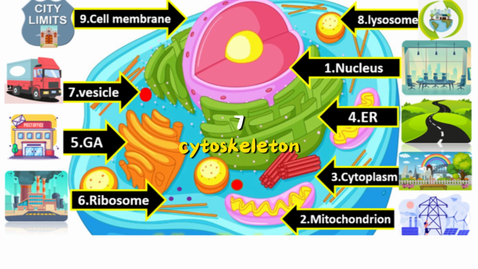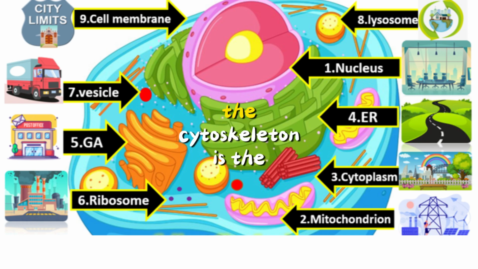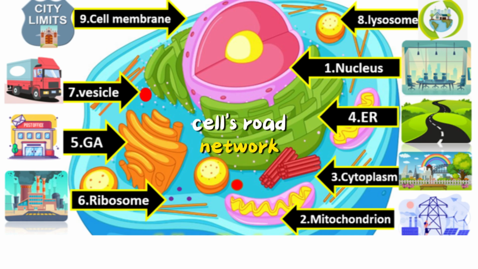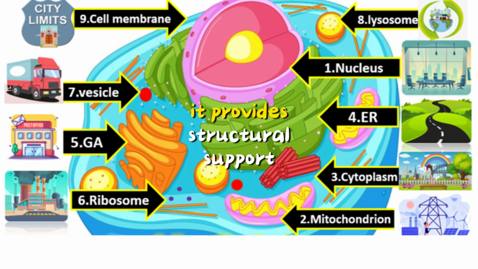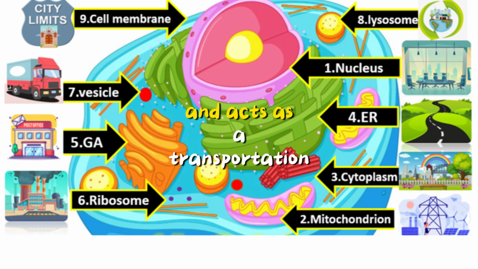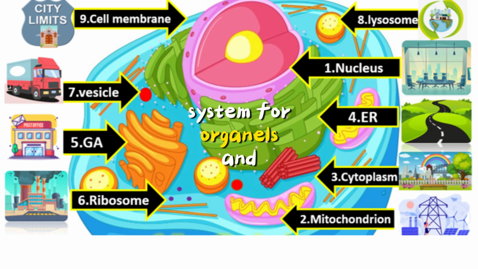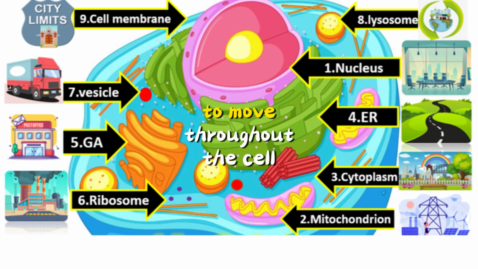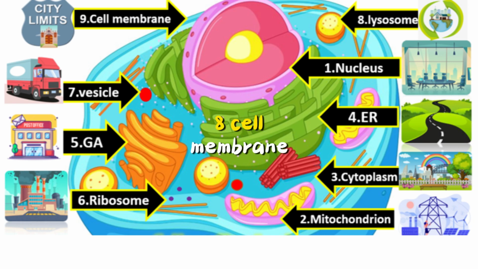7. Cytoskeleton, road network. The cytoskeleton is the cell's road network, just like the streets and highways in a city. It provides structural support and acts as a transportation system for organelles and other cellular components to move throughout the cell.